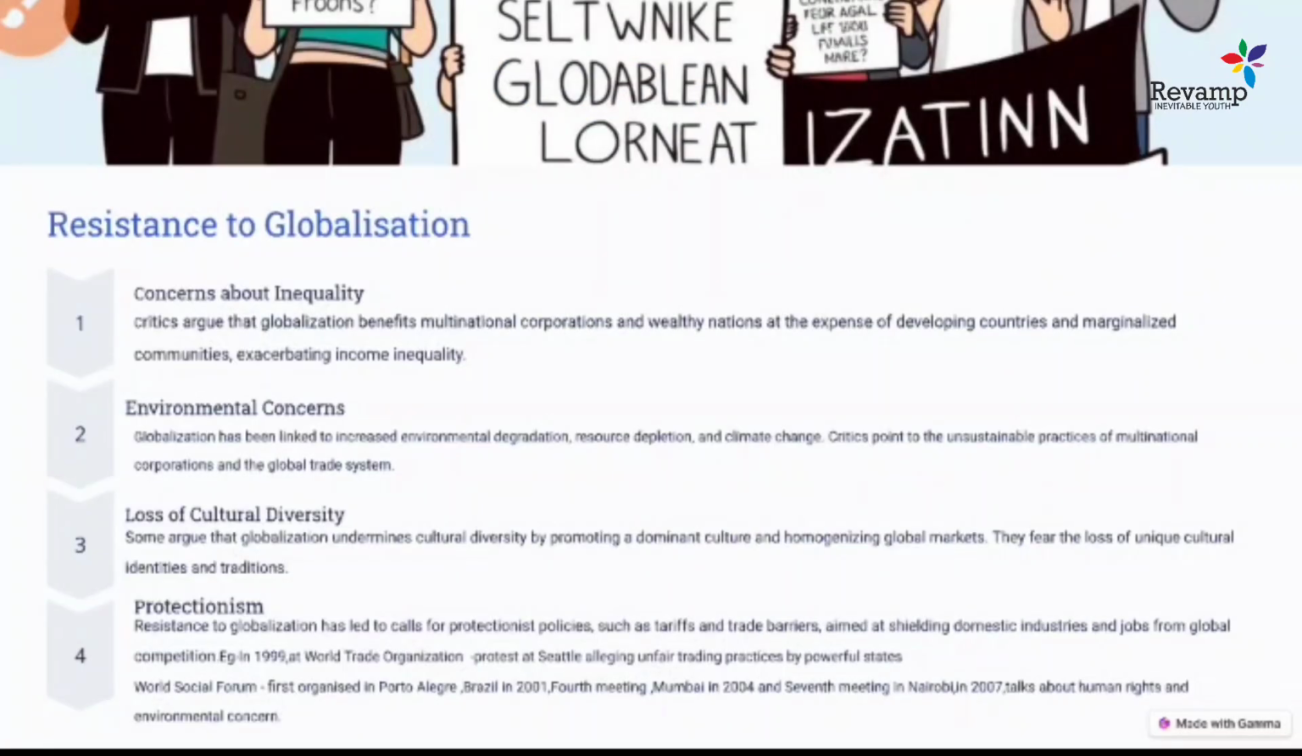Now come to the resistance to globalization. What are the resistances? As I mentioned, the concern about inequality, because MNCs and wealthy nations were getting more profit, and the least developed and developing countries were being exploited also. So a lot of inequality was created with the concept of globalization. Even at the society level, we see the difference between the different strata of society.